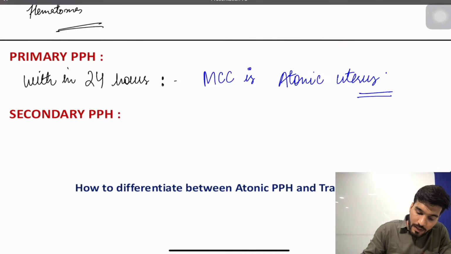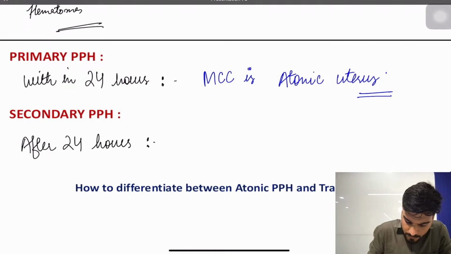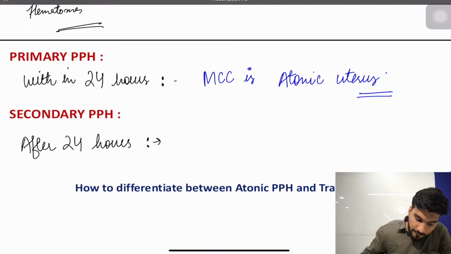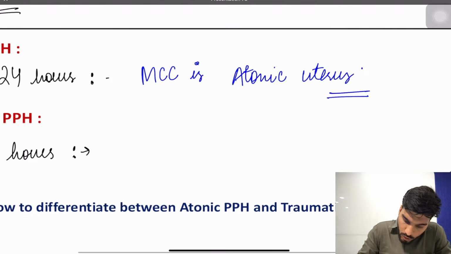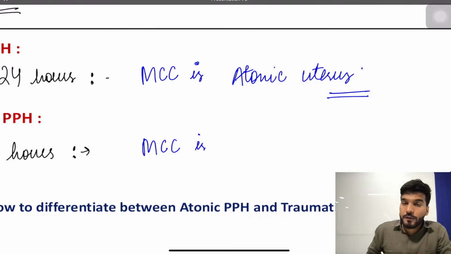Okay, now what is secondary postpartum hemorrhage? Secondary postpartum hemorrhage is that which occurs after 24 hours. What is the most common cause after 24 hours?